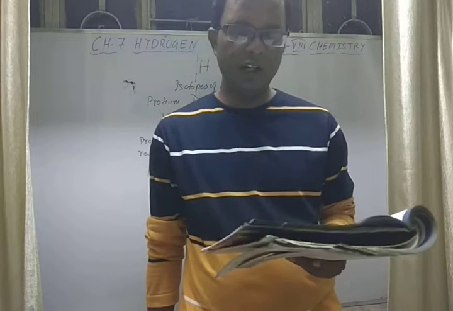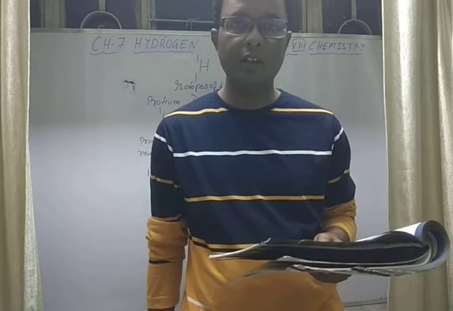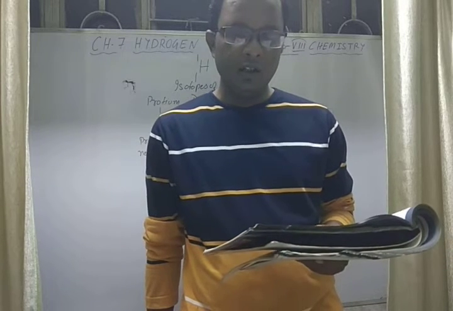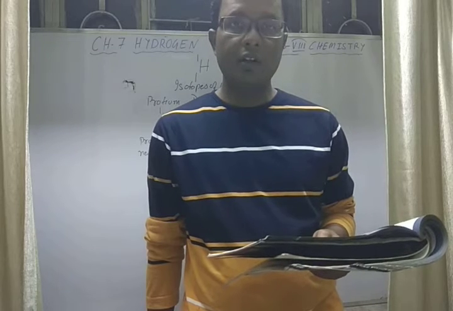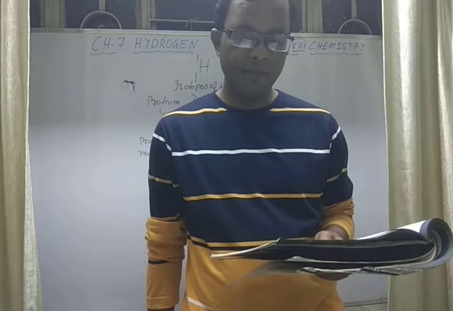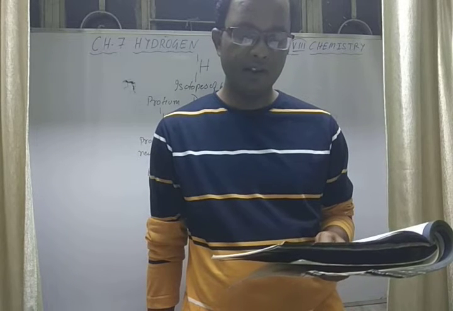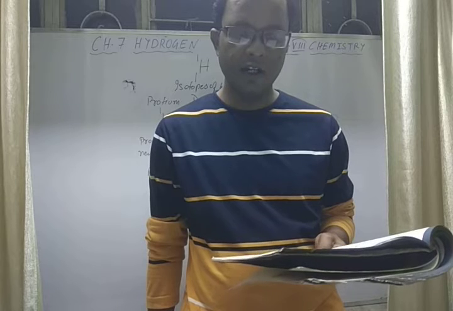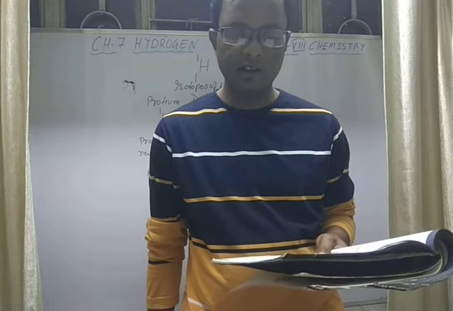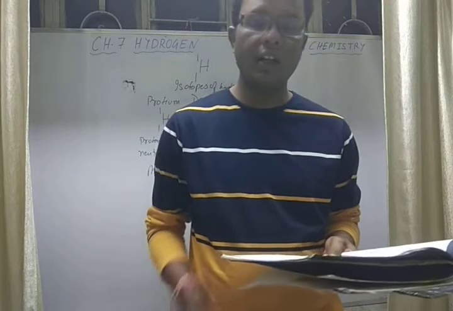Occurrence of hydrogen. Hydrogen is the most abundant element in this universe. In free state, it is largely found on the outer surface of the sun. An extremely small percentage, 0.0005%, is found in free state in the gases of the outermost layer of the Earth's atmosphere.